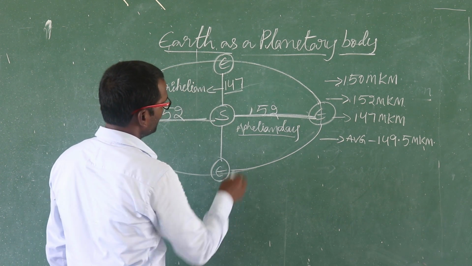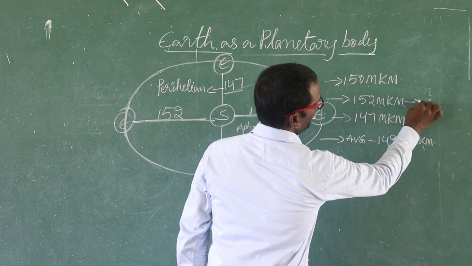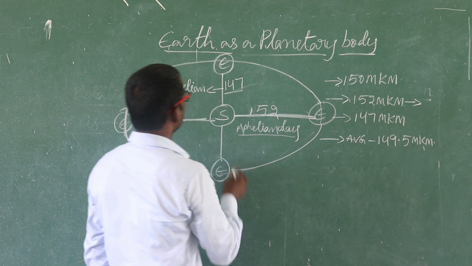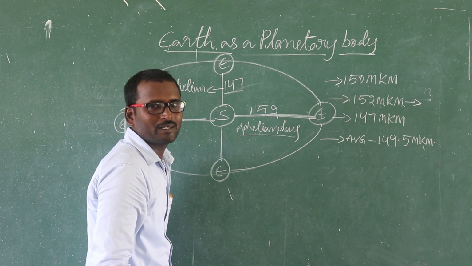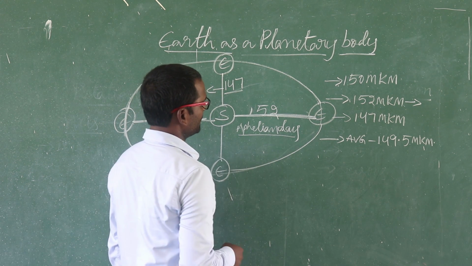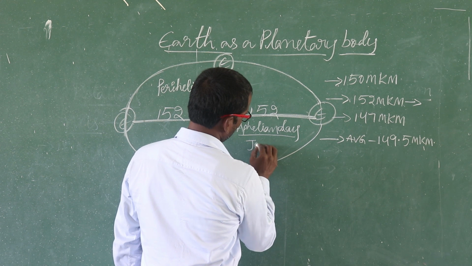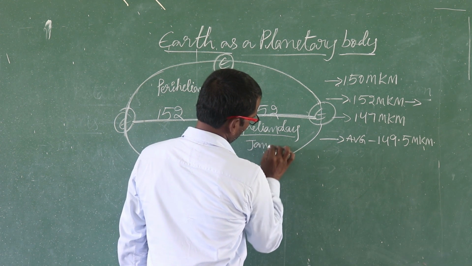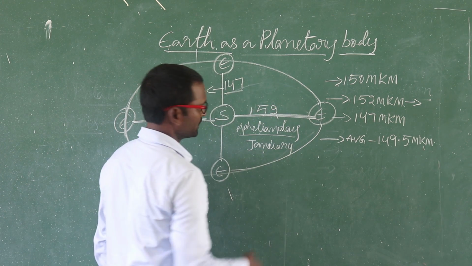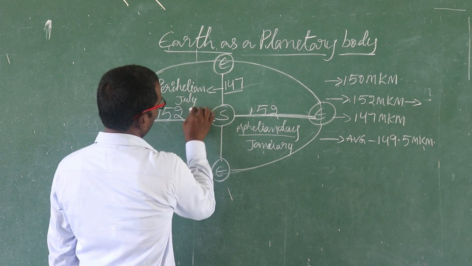Perihelion. It is aphelion. The farthest distance we call aphelion day. The nearest distance we call perihelion day. What do we call it? Perihelion day. Farthest distance, that means here farthest distance, January. We can observe the farthest distance and the nearest distance in July.